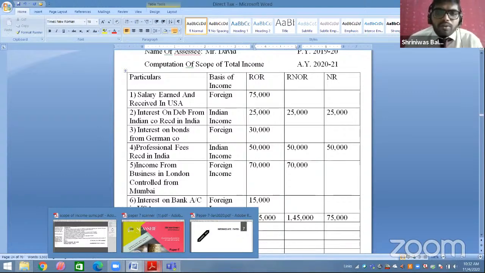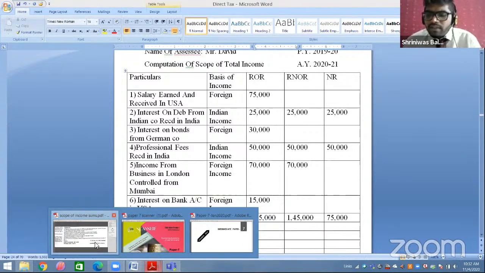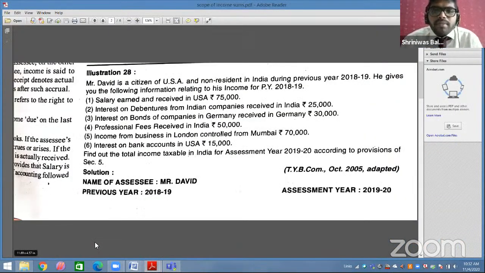Okay, fifth point you want me to explain? Don't worry. See, about the fifth point, what they have given: income from business in London, control from Mumbai. So business is in London. So you earned in London, you received in London, right? So this is your foreign income. Then in the next line they have given control from Mumbai.